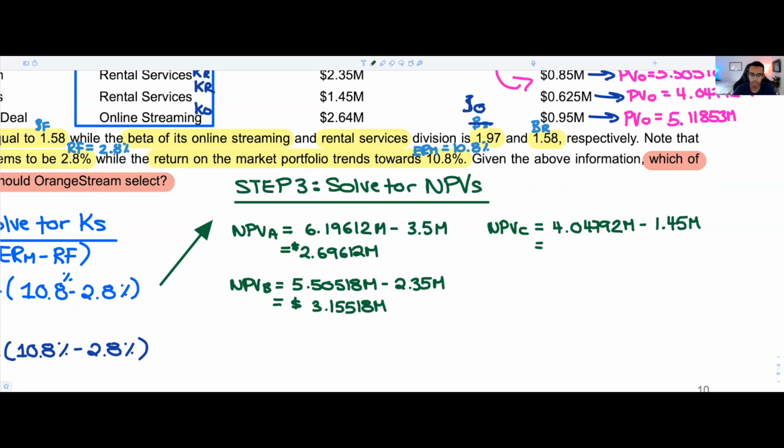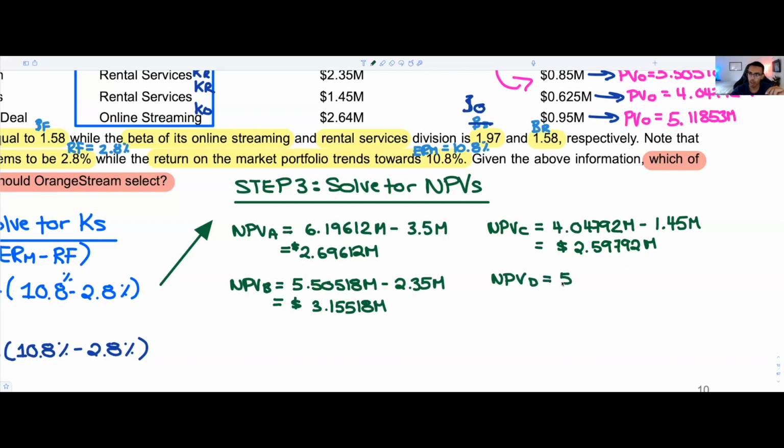Make sure I'm okay. I can't count. I can't do basic math. That's what I'm showcasing right now. We're gonna get $2.59792 million. Already there. We know that that's bigger than NPV A, but it's not bigger than NPV B. So NPV B seems like it's a pretty darn good deal so far.